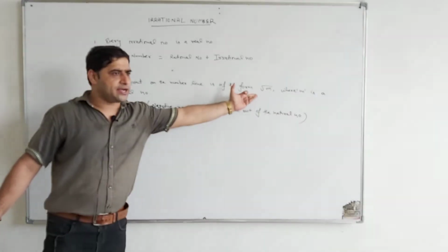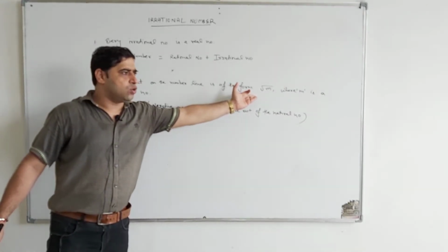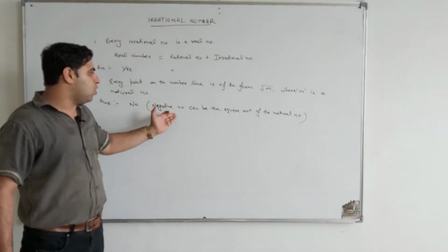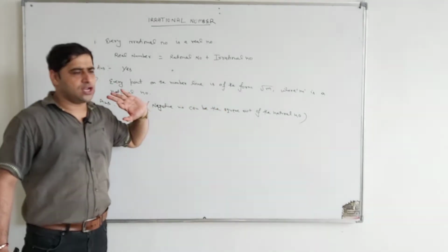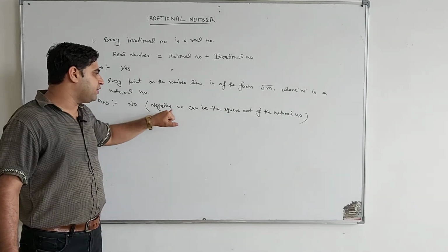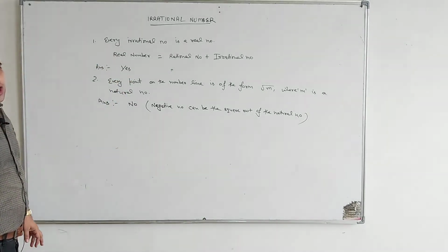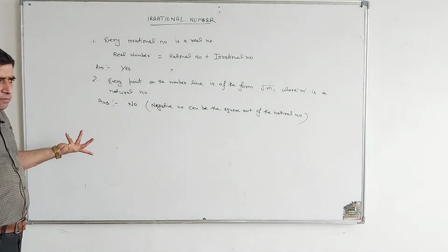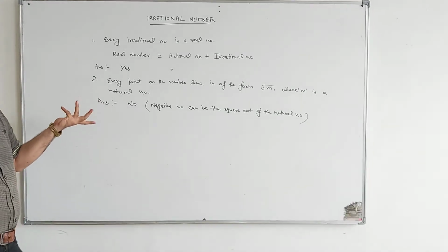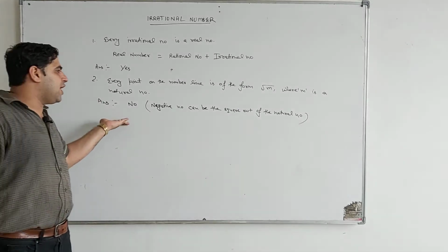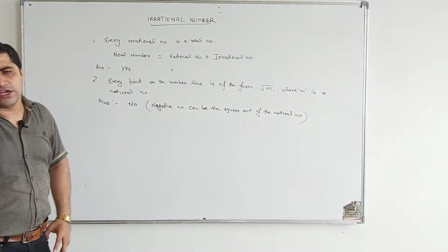Either we can write here minus root 4. So no negative number can be the square root of the natural number. Either a negative number, we have taken 9, minus 9. So no negative number can be the square root of the natural number.